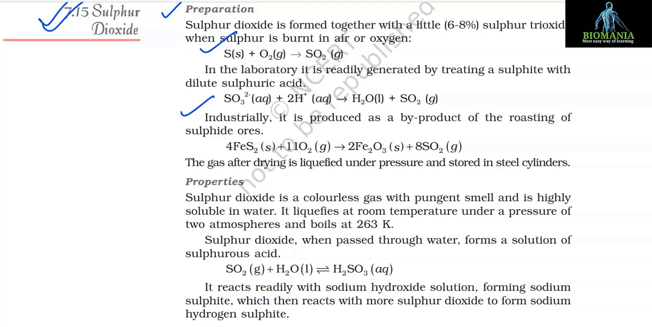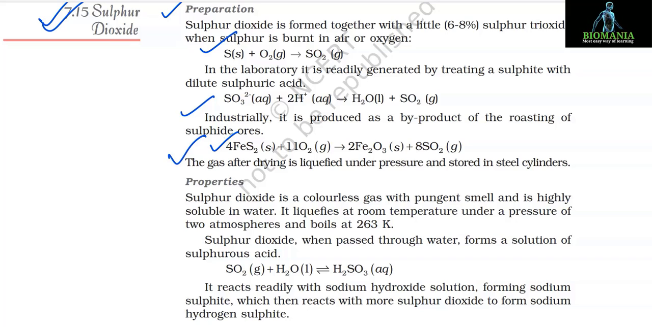Industrially, it is produced as a byproduct of the roasting of sulfide ores, and the reaction is 4FeS2, solid, plus 11O2, gaseous, gives 2Fe2O3, solid, plus 8SO2, gaseous. The gas after drying is liquefied under pressure and is stored in steel cylinders.